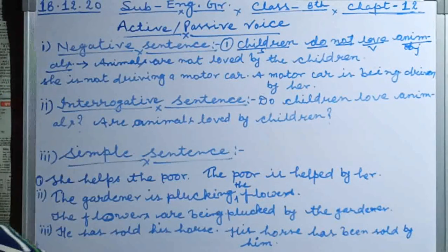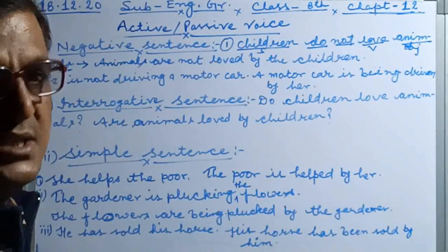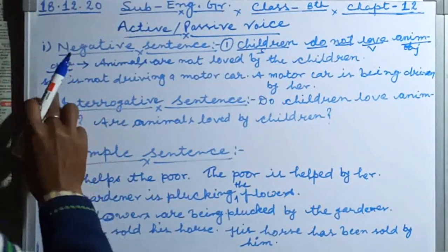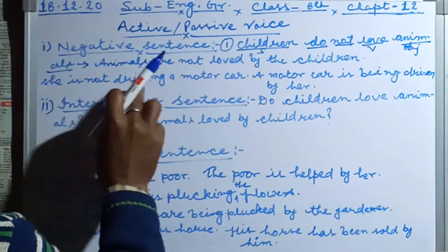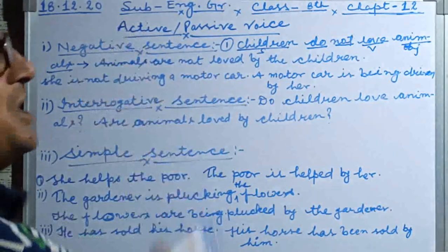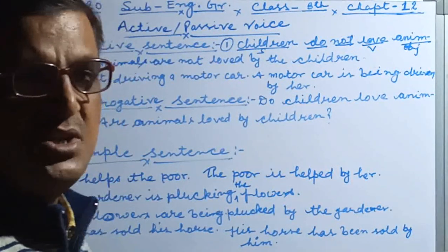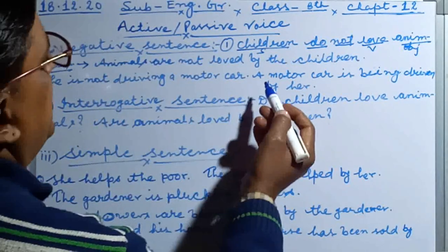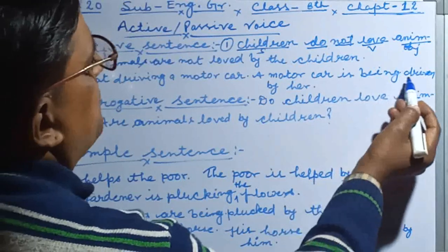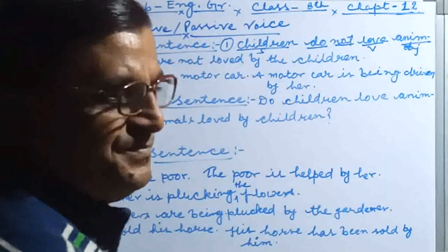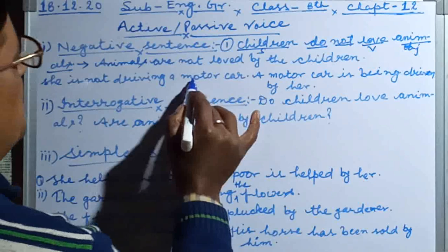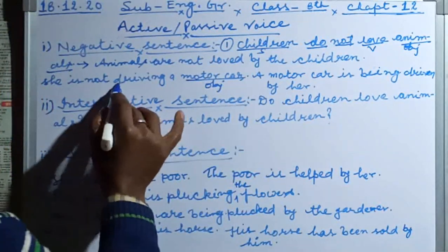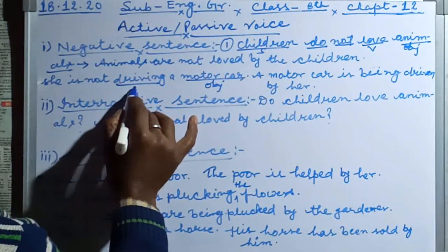In number 2, I am taking she, present continuous tense. This was a simple present. Now the turn of the present continuous: She is not driving a motor car. In it, what are we taking? A motor car is not being driven by her. Why? Motor car is the object here. Driving is the main verb.